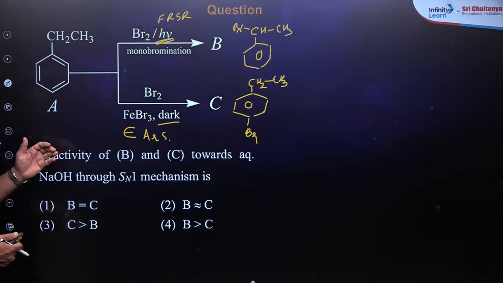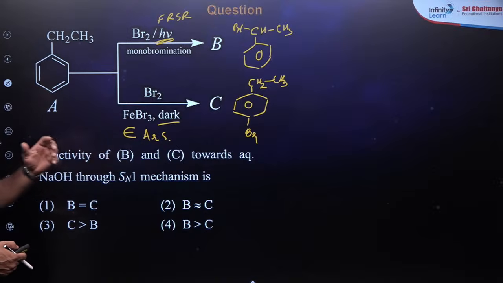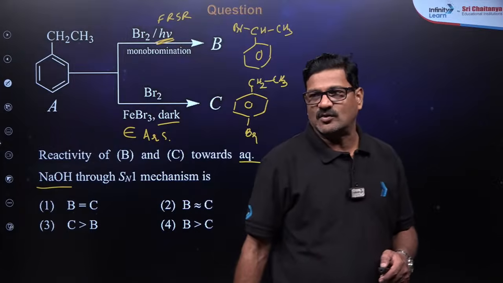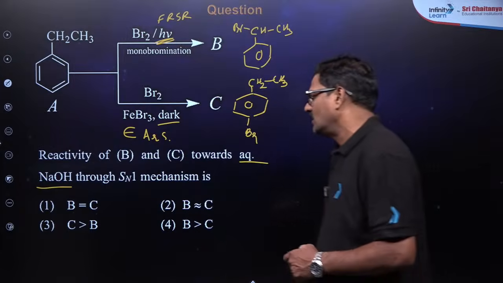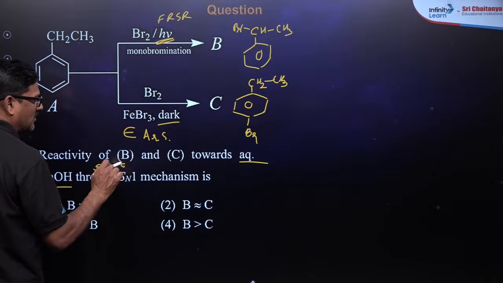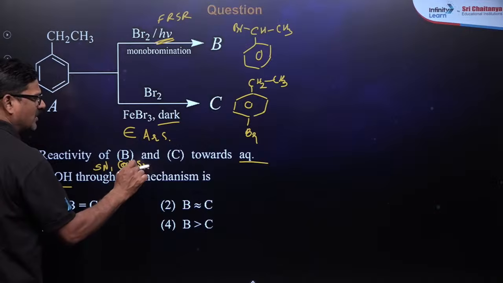So the reactivity of B and C towards aqueous sodium hydroxide: which reaction will take place? A nucleophilic substitution reaction, take it as SN1 or SN2, whichever it is.